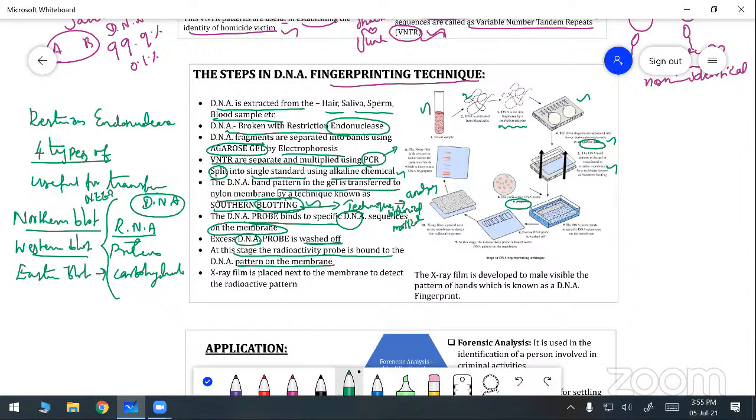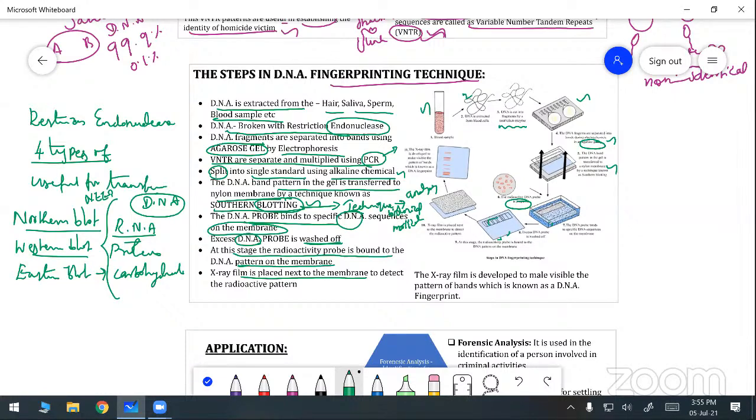The X-ray plate is placed next to the membrane. Now we are keeping the X-ray film. The DNA probe binds to the DNA sequence on the membrane. Next, the excess probe is washed out. Then at this stage, the radioactive probe is bound to the DNA pattern on the membrane.